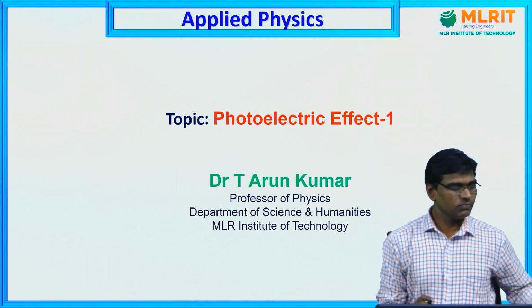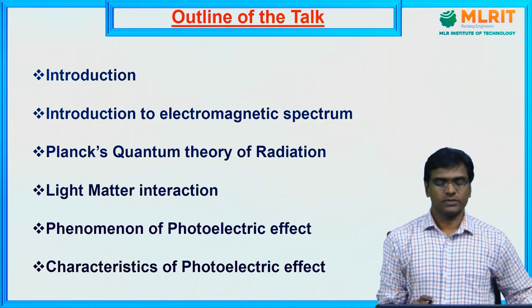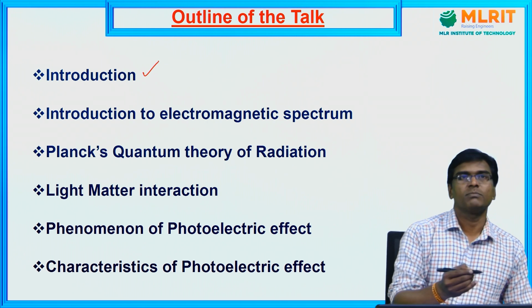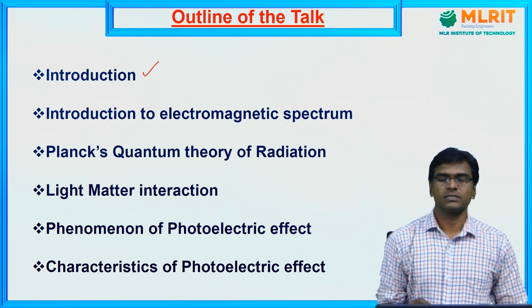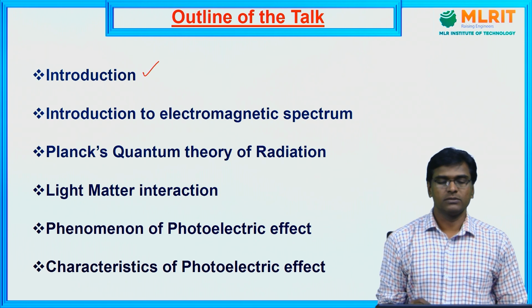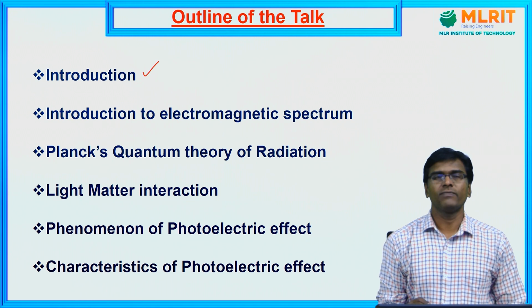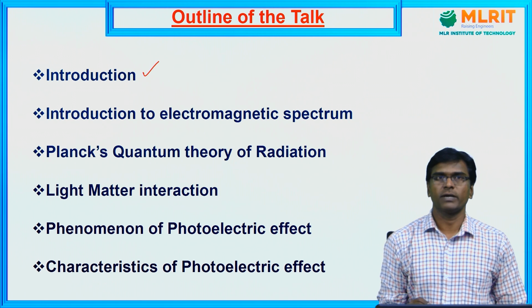Before going into details, let us see the outline of the talk. First, I will discuss the introduction: what the people who observed the photoelectric effect assumed, and what theories they proposed during their observations. Then, before going into much detail, I will review the electromagnetic spectrum and its characteristics.